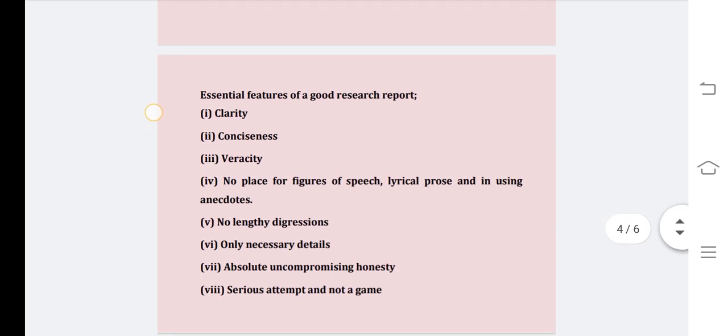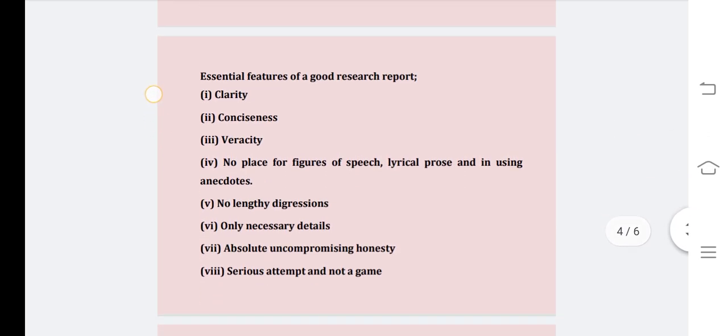Now let us see what the essential features of a research report are. An ideal research report should have clarity of expression and communication to the end users or the target audience. It should be precise and concise. It should be verifiable to the facts.